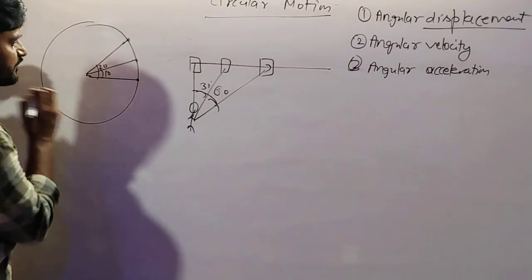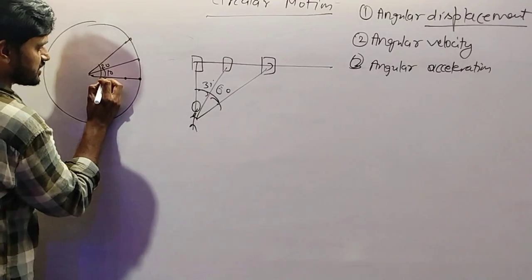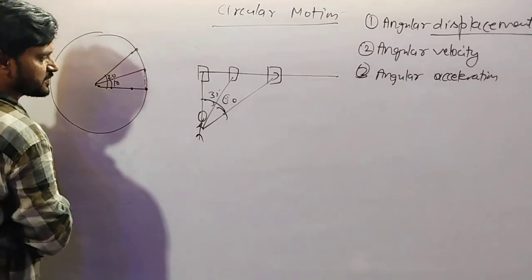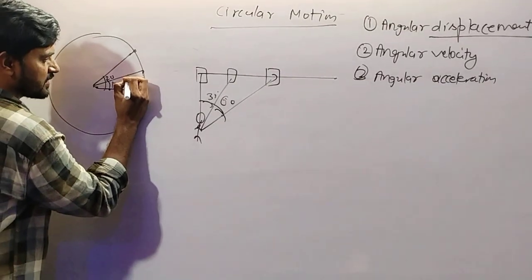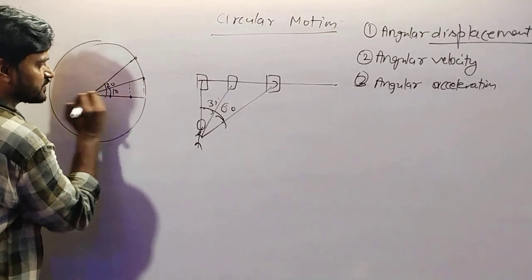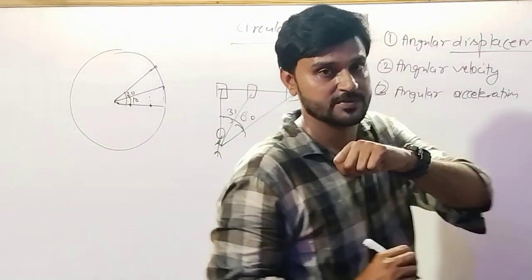Continuously the angle is changing. But if we focus on this point, this point, and this point, this point has this displacement, this point has this displacement, and this point has this displacement. Every point has a different displacement.